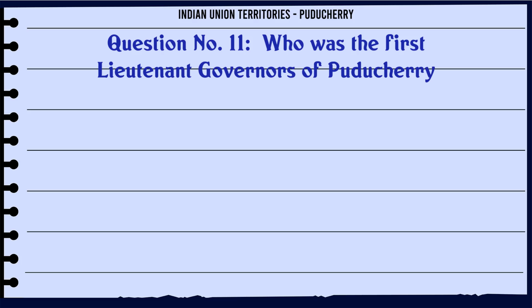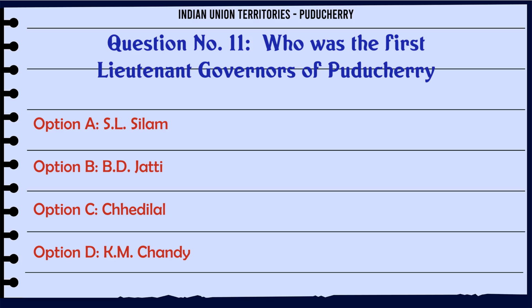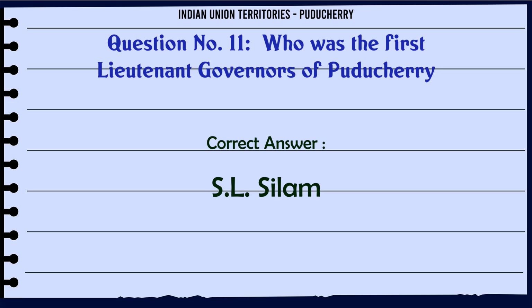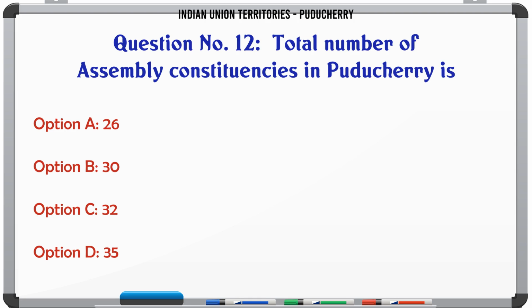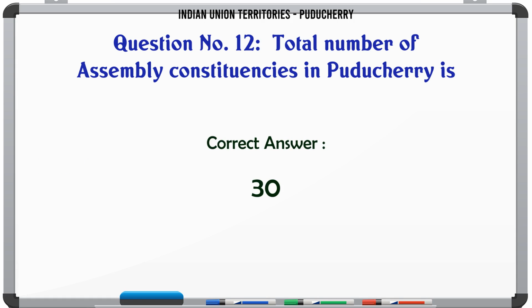Who was the first Lieutenant Governor of Puducherry? A. S. L. Silam, B. B. D. Jatti, C. Chedilal, D. K. M. Chandi. The correct answer is S. L. Silam. Total number of assembly constituencies in Puducherry is A. 26, B. 30, C. 32, D. 35. The correct answer is 30.